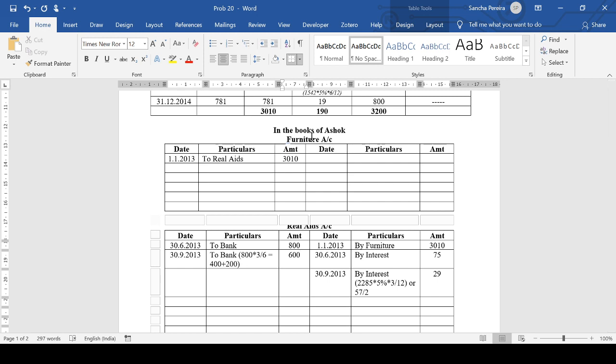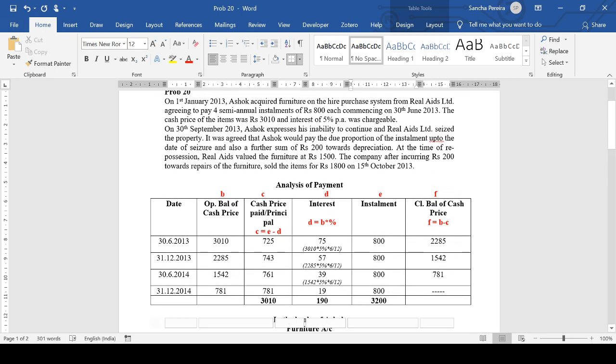From 1st January till 30th September, the furniture has been used, and hence Ashok has to charge depreciation in his books. So here we also have to calculate, on 30th September 2013, by depreciation on 3010 into, I think depreciation is,